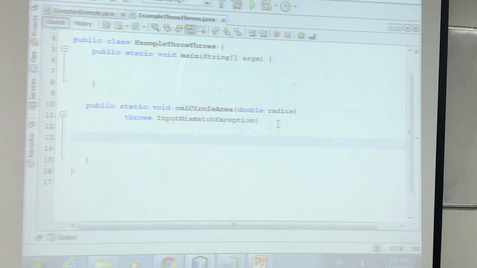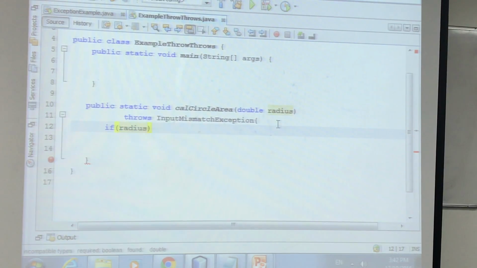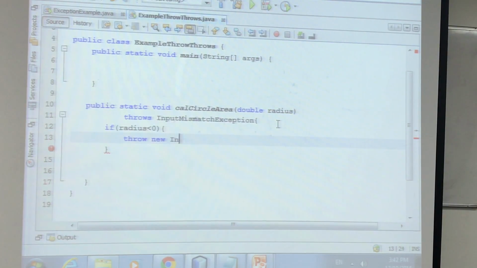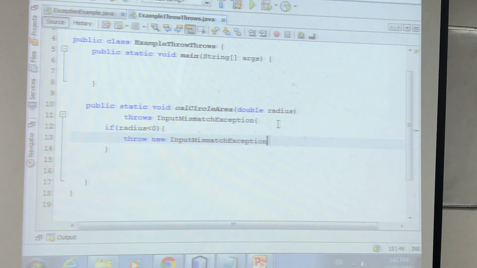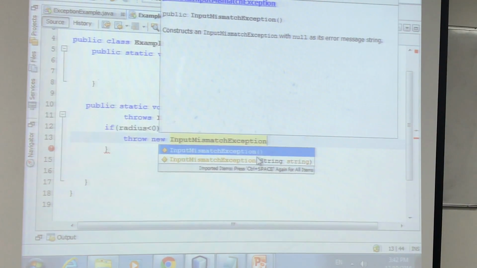basically input mismatch exception. And with the same logic, we will say if the radius is less than or equal to 0, whatever condition you have, then you say throw, not throws, okay? Throw new input mismatch exception, and here you see it's a constructor, there are two constructors available, one without parameter and one with parameter. So you can pass a parameter or you can just create it.